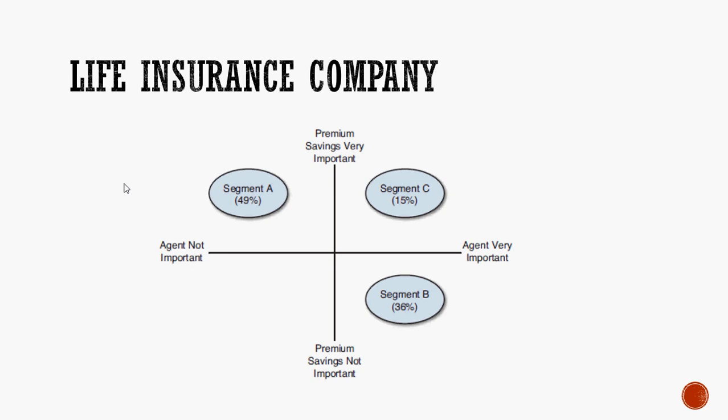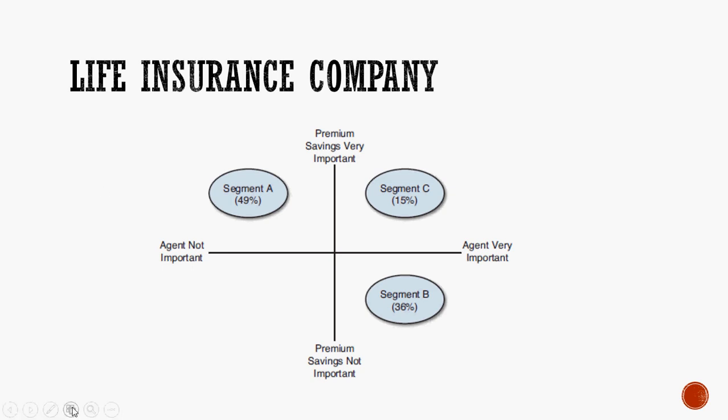So when I plot it in the graph, I get a closer association, or the graph shows segment A has some closer grouping of cases. Roughly, out of 100, 49 customers prefer premium saving as moderately or fairly important, but they are not really bothered about the assistance from the agent.